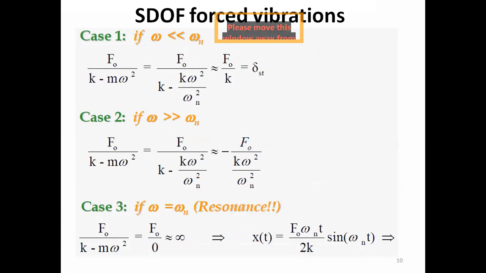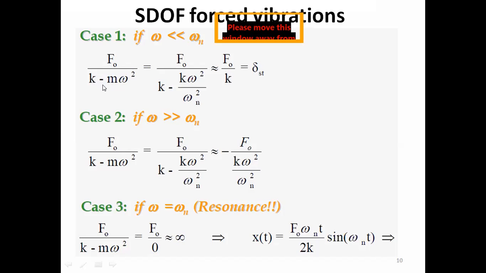Further analyzing the mathematical model we have developed, the amplitude of the steady state response is f naught by k minus m omega square. If we look here, it actually depends upon the frequency of excitation.